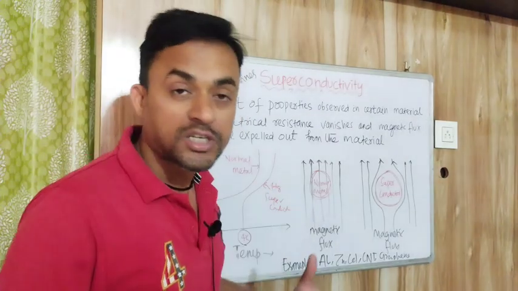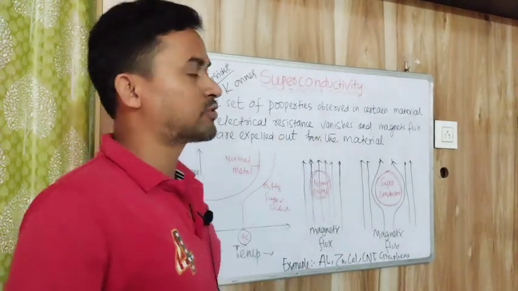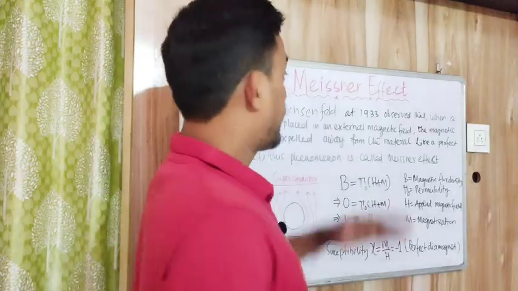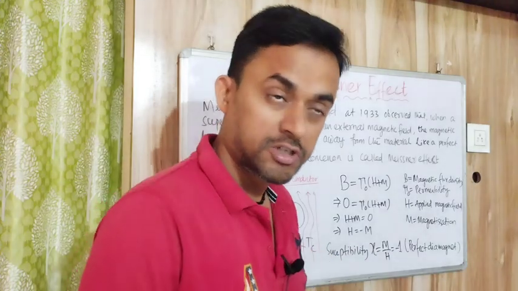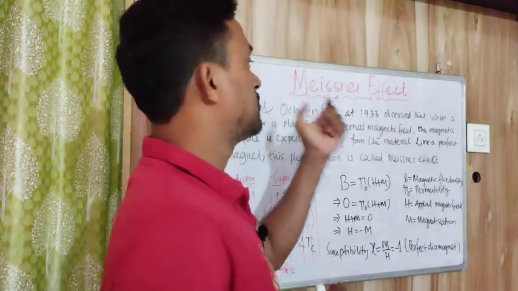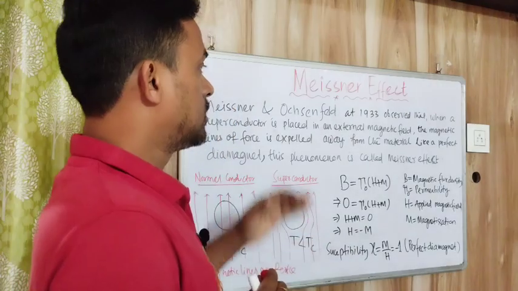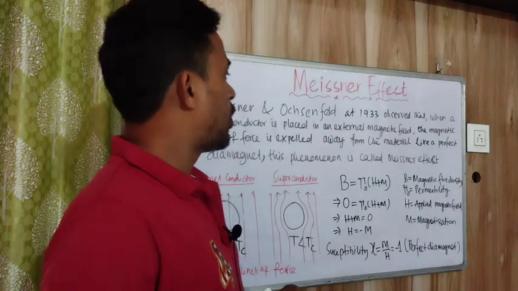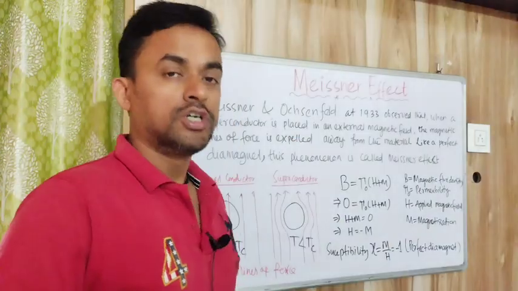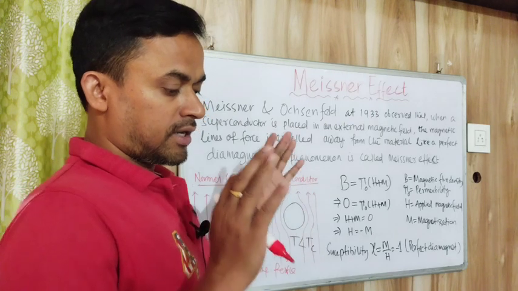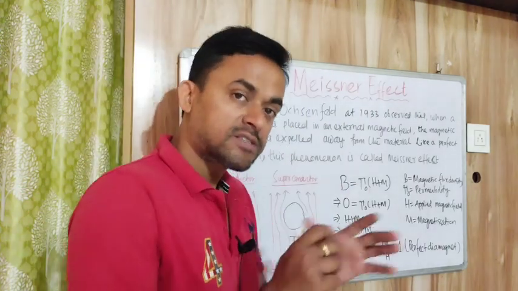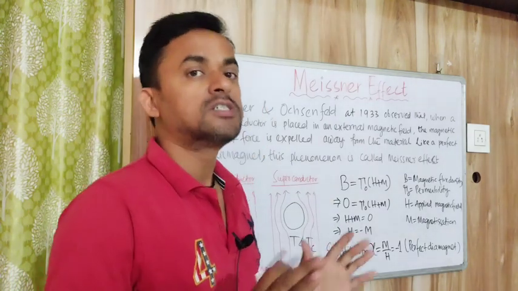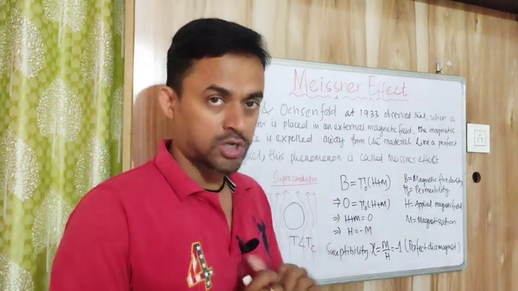There are some other unique properties observed in superconducting materials. Let us discuss it. The Meissner effect comes under superconductivity, and from the exam point of view it is a very important question. In the Meissner effect, Meissner and Ochsenfeld in 1933 observed that when a superconducting material is placed inside a magnetic field, the magnetic lines of force are repelled away from the superconducting material.